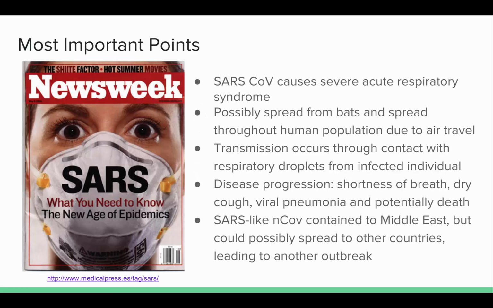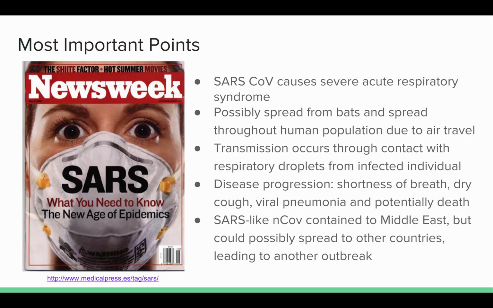The SARS outbreak ended in July of 2003, months after the WHO had declared a global outbreak. At the end of the outbreak, there were more than 700 deaths worldwide. Some important takeaways are that SARS-CoV causes severe acute respiratory syndrome and is thought to originate from bats. Air travel was responsible for the massive global spread of the virus. Transmission of the virus occurs through respiratory droplets between an infected individual and non-infected persons. SARS progresses from a shortness of breath to a dry cough to atypical viral pneumonia and possibly death if treatment does not combat the virus.